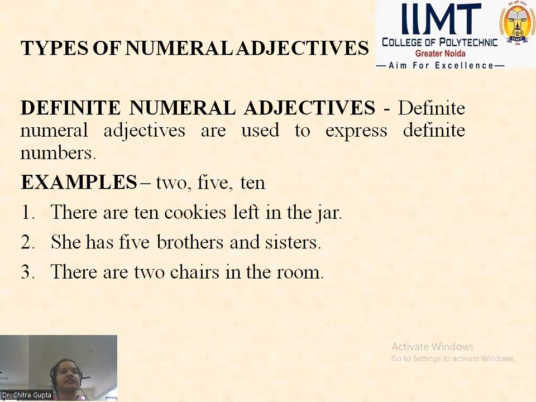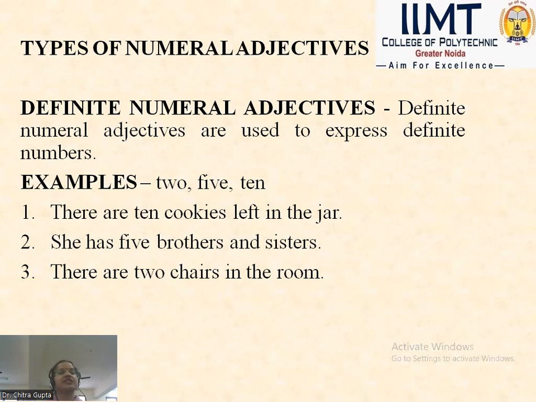It is well defined. There are no certain assumptions in this, like 2, 5, 10. Of course, these are the definite numbers, which define the adjectives. Like, how many cookies are left in the jar? So, how many? 10. There are 10 cookies left in the jar means 10 is the definite number, which shows the number of the cookies.